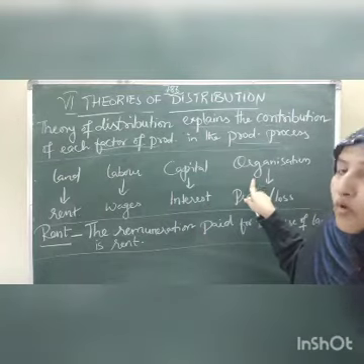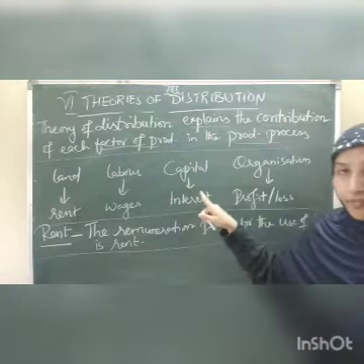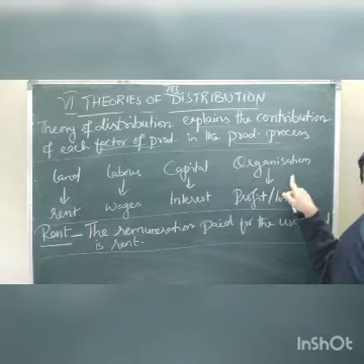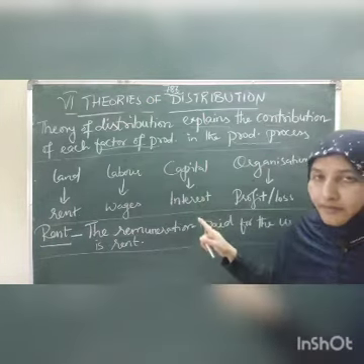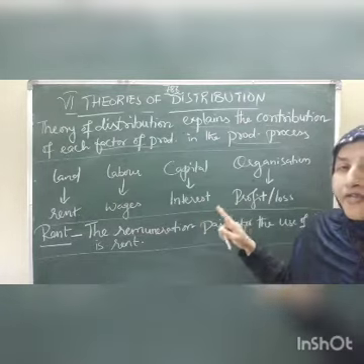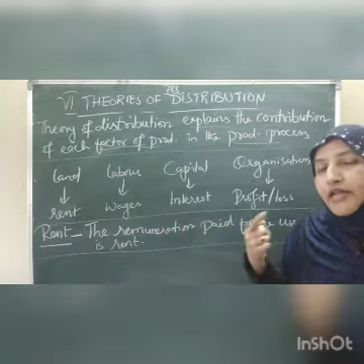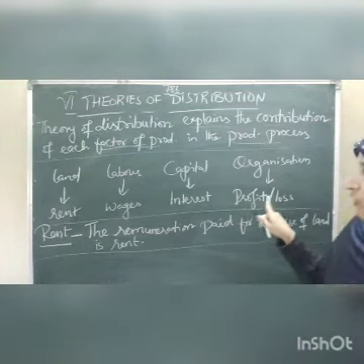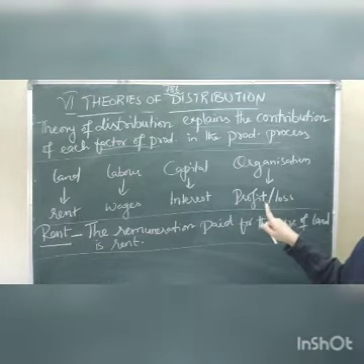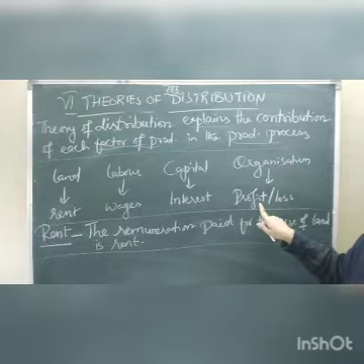The person who organizes all three factors of production is called the organizer. He takes land, he hires laborers, he takes capital and pays interest, and in return, after the production and after selling the products in the market, the person gets either profit or loss. So the remuneration for the organizer is profit or loss.